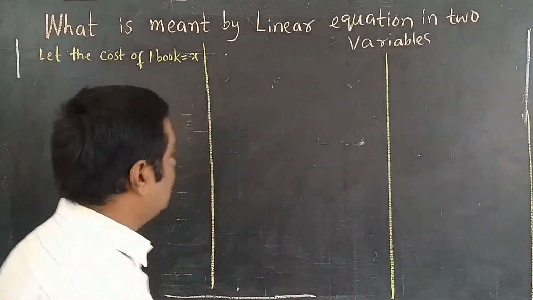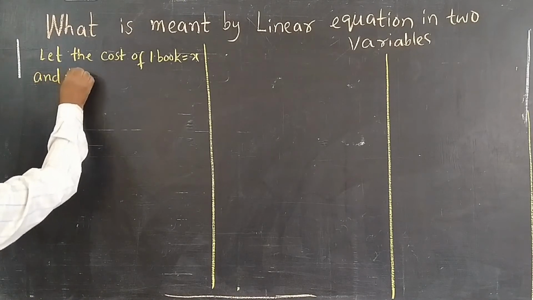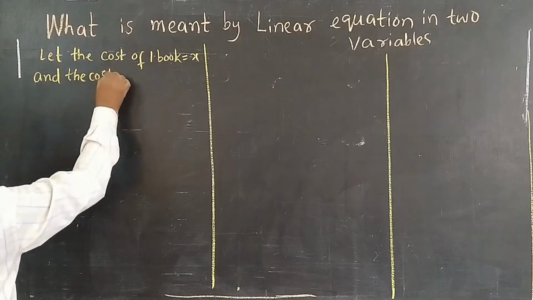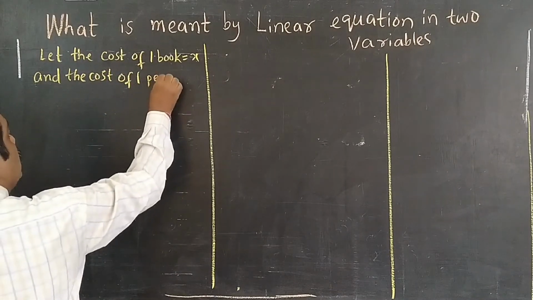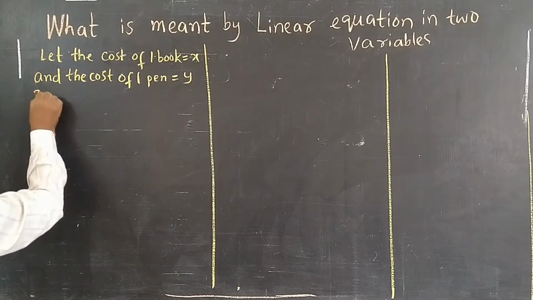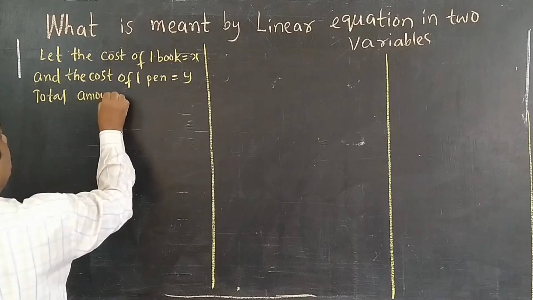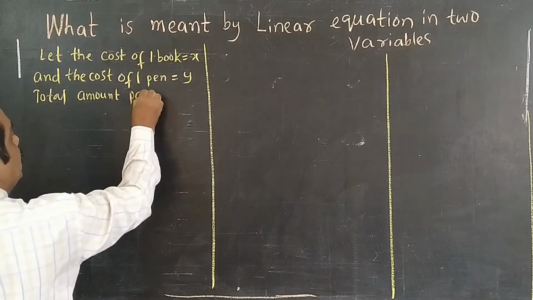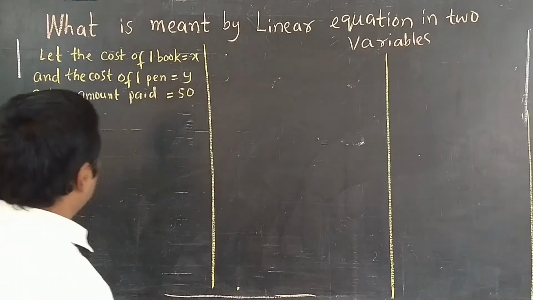And the cost of one pen is y rupees. So the total amount paid to the shopkeeper is 50 rupees.